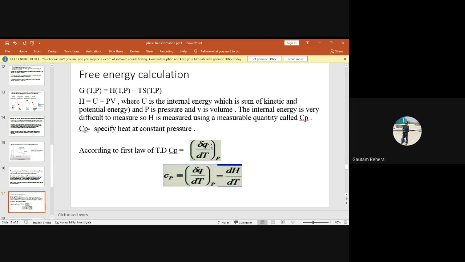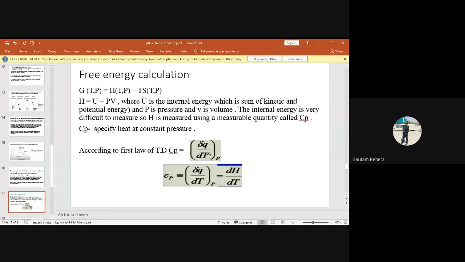Nobody is answering. See, Q is nothing but the heat. Heat is a state function or path function? It is a path function. Whenever you want to represent a path function, you have to write del. Or you can write small d with a cut slash.